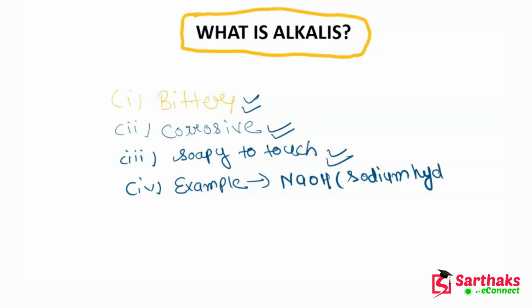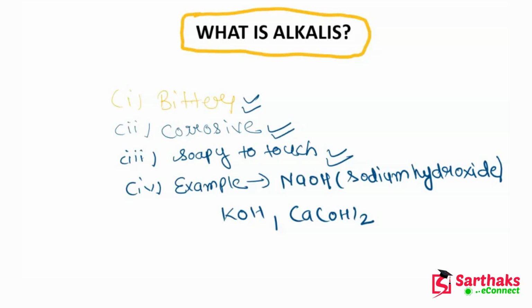Another example is KOH, which is potassium hydroxide, and calcium hydroxide, Ca(OH)2. This is also another example of alkalis.